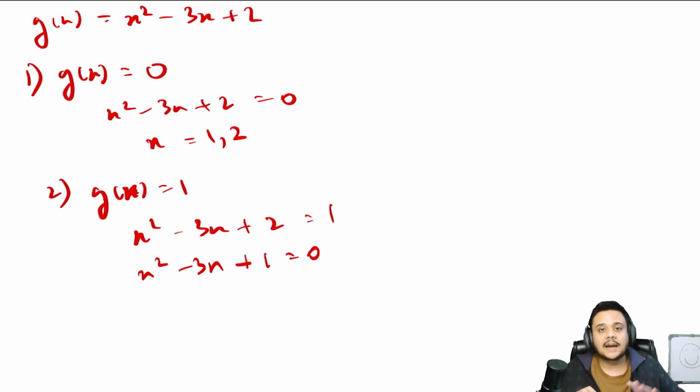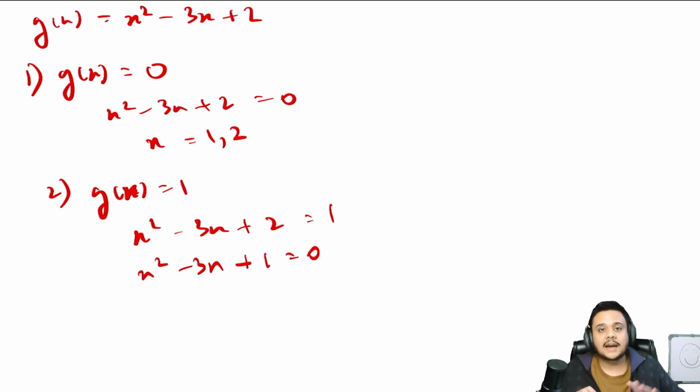Right here, I think the value that you will get is x equal to 3 plus minus root 5 upon 2. So we will count that as 2 points of discontinuity. That is inside of the range, because root 5 is about 2.2, so the values are about 2.6 and 0.4, which is inside the range for x from 0 to 4. So all you have to check is whether x is inside the range and g of x is equal to an integer.